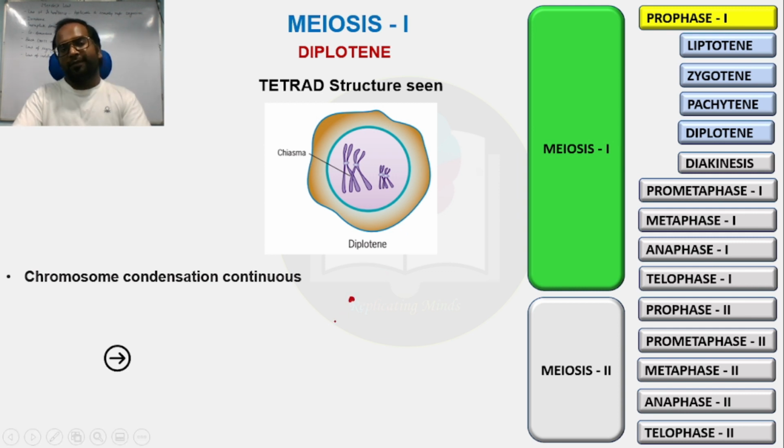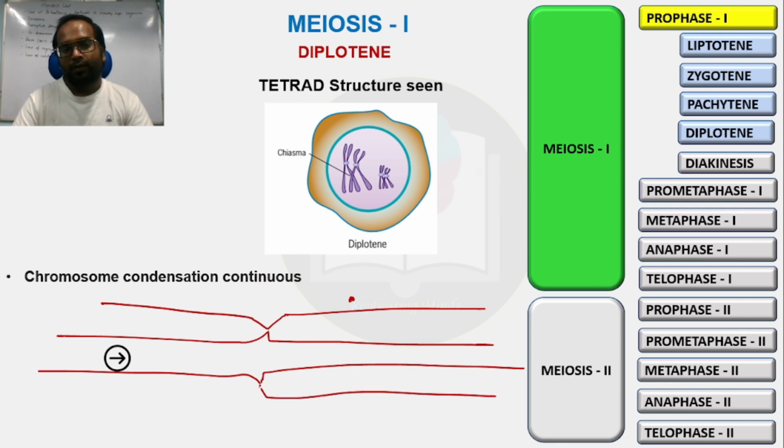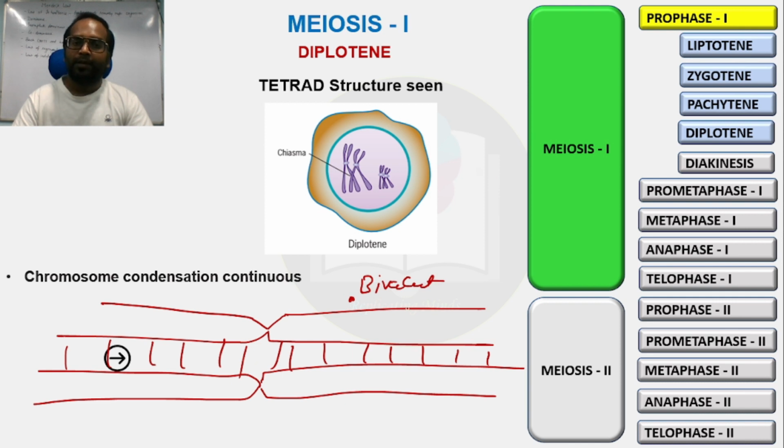So there is a difference between bivalent structure and tetrad structure. What is the difference? When the homologous chromosomes are paired with each other along their length, this structure is known as a bivalent structure, right?